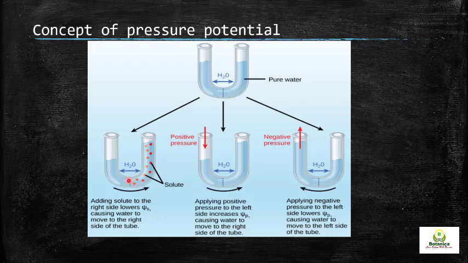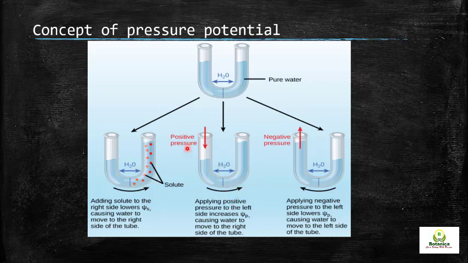Remember, this is the semi-permeable membrane. It allows only water to move from this side to the right side. So when solute is added to the right side, it lowers the solute potential, causing water to move to the right side of the tube. The water moves from the left side towards the right side because the solute has lowered the water potential, or the solute potential, of the right side.